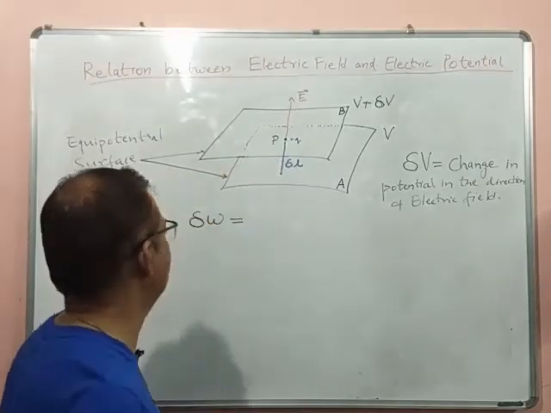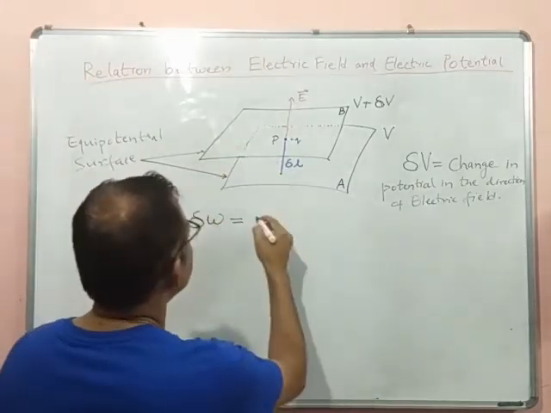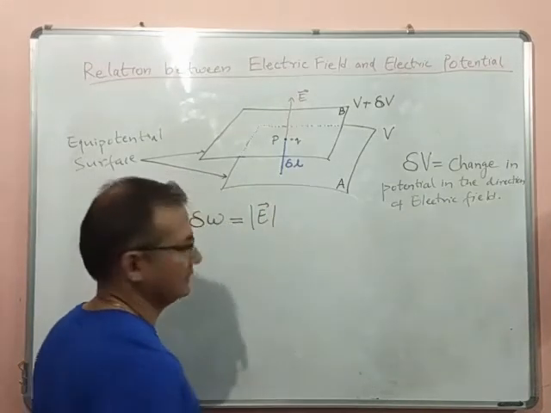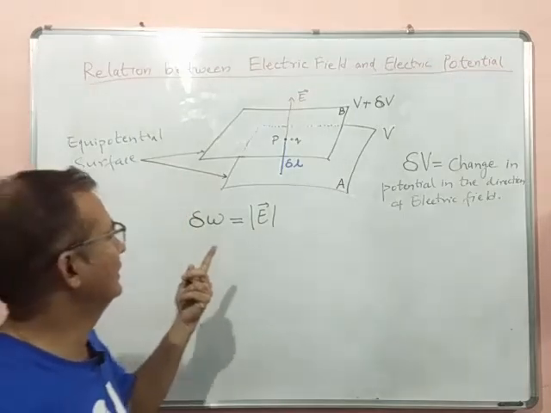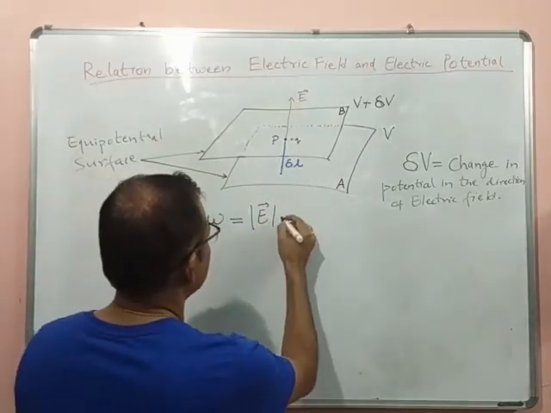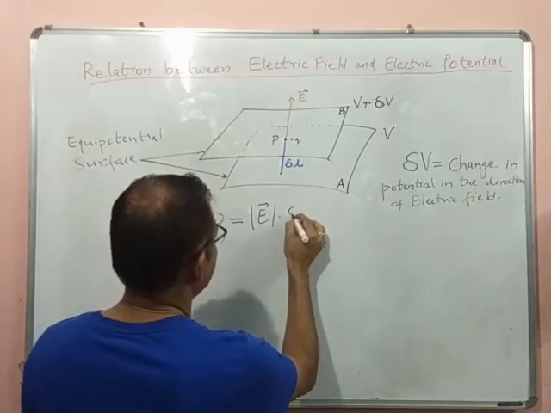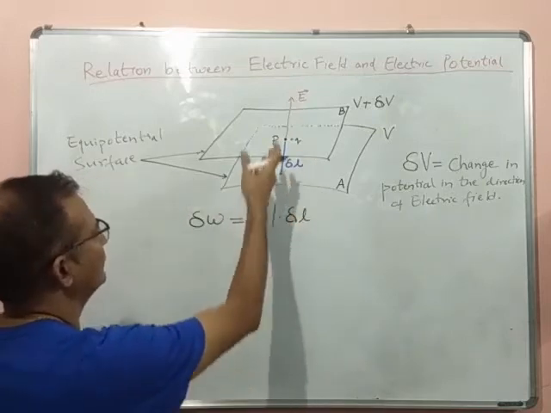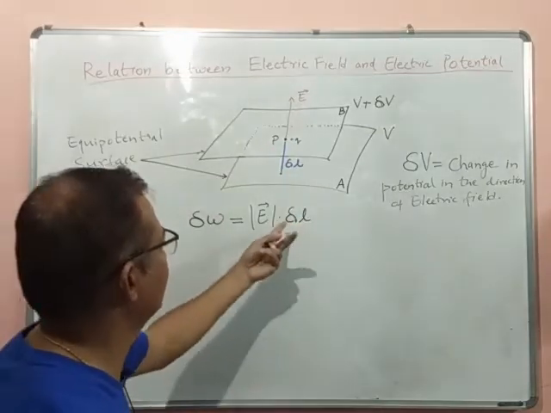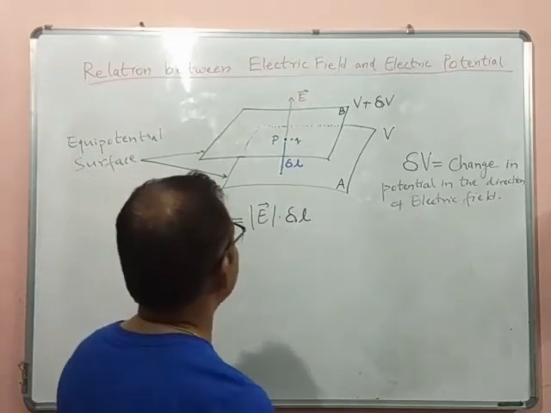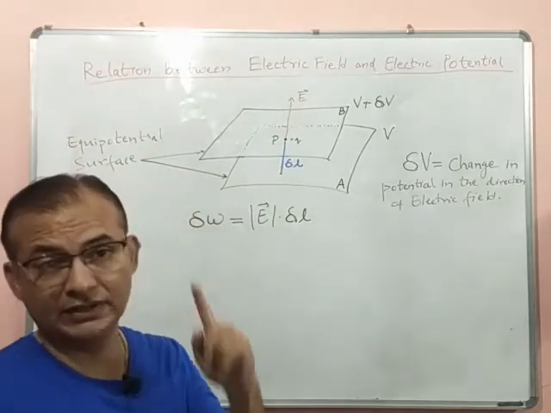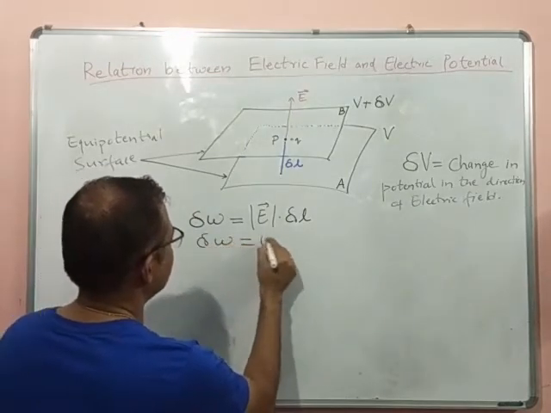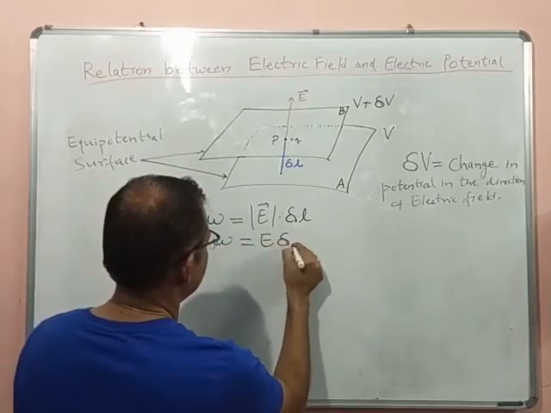Force here is the electric field. So what we can say here is the modulus of the electric field, the value of the electric field, into the distance. What is the distance here? Since it is a perpendicular distance, if I write delta L, and take the dot product also, cos 0 becomes 1. So the small work done here, delta W, is E dl.